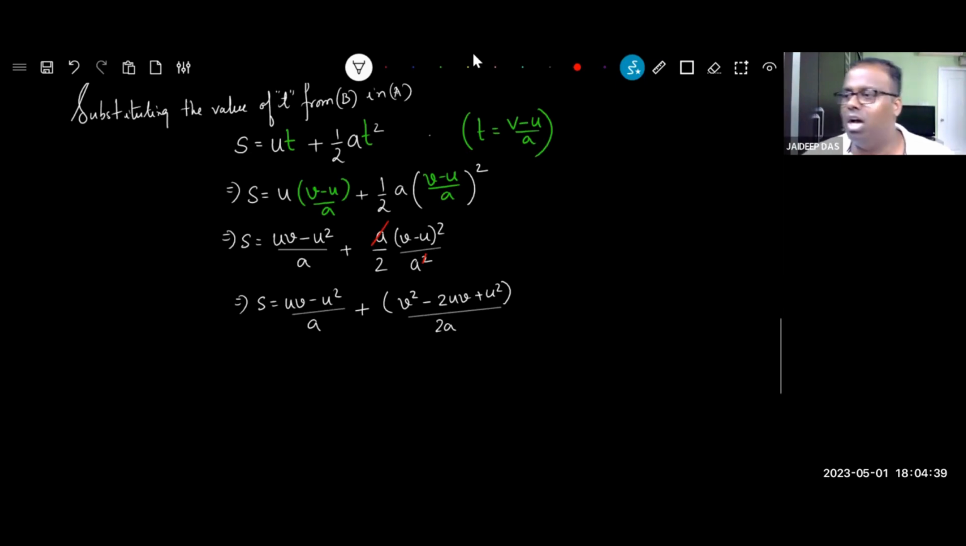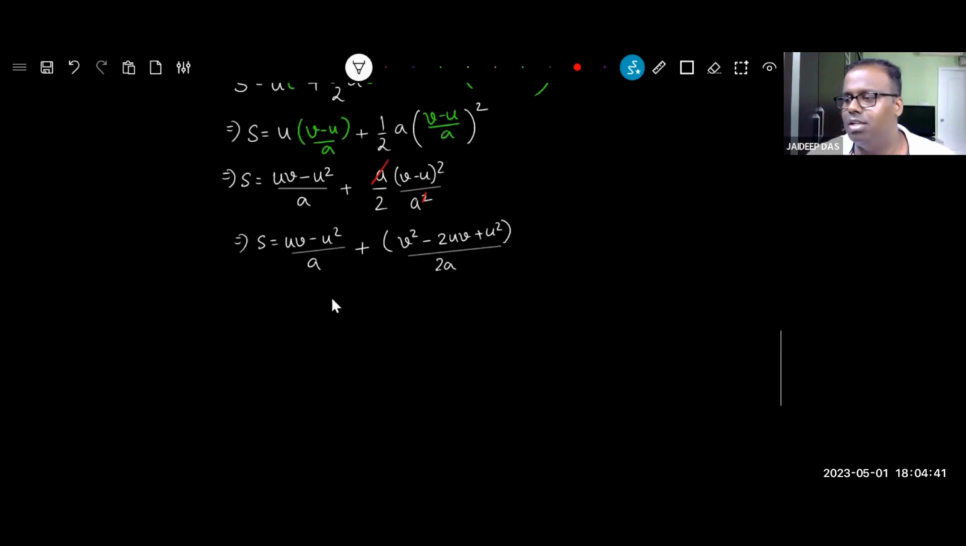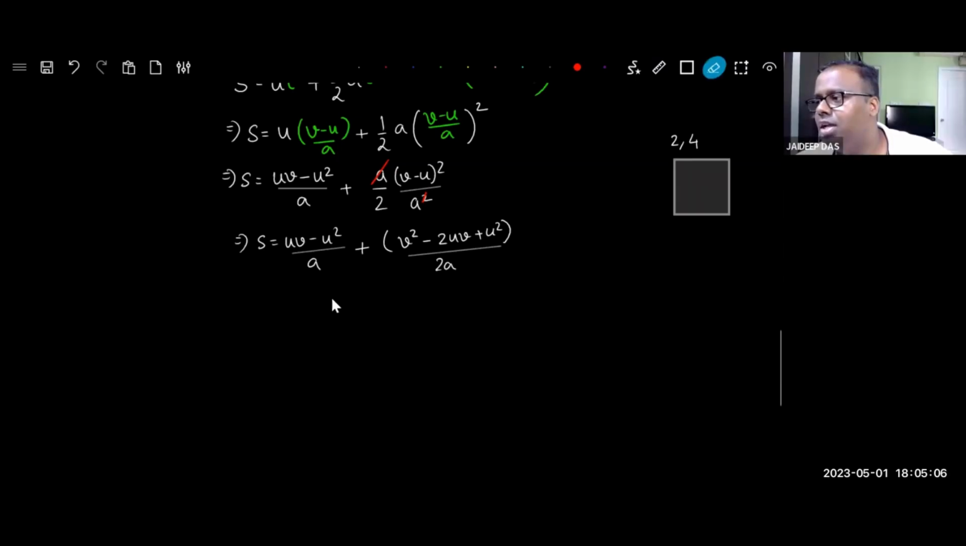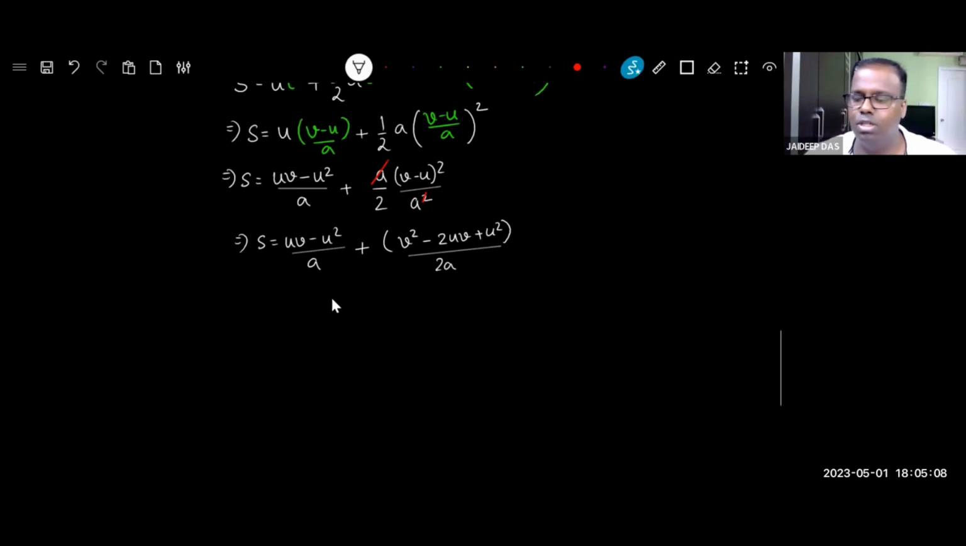Now a little bit more understanding. If you have 2 and 4, what is the LCM? 4. The higher multiple is the LCM. If you have a and 2a, what will be the LCM? 2a will be the LCM, right? So based on the same concept,